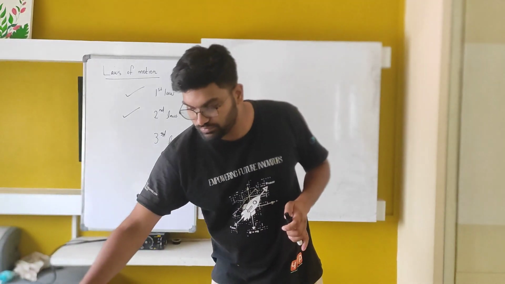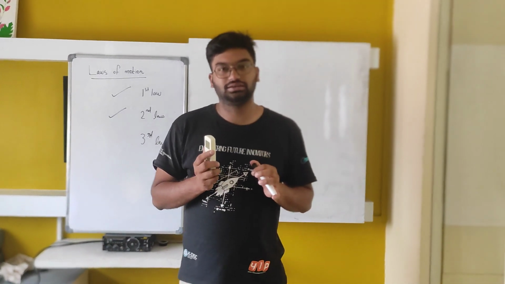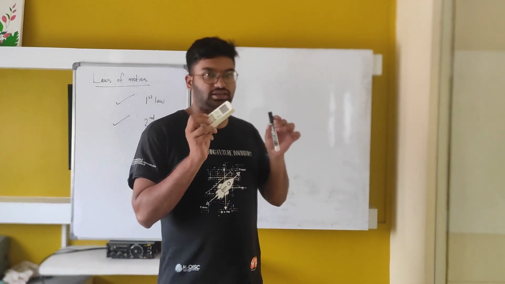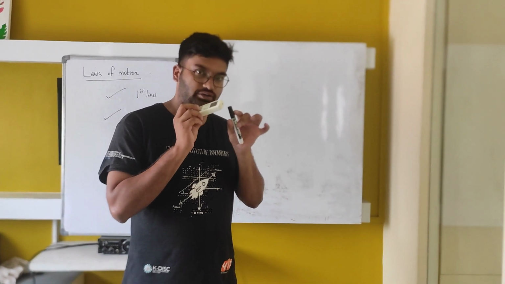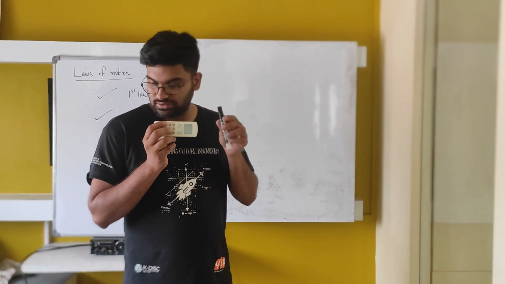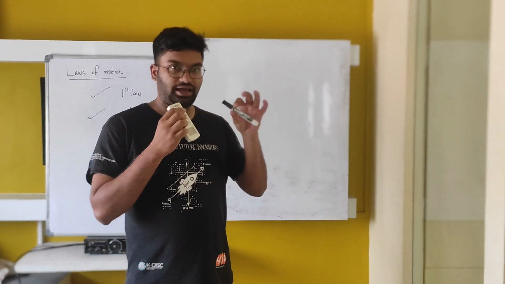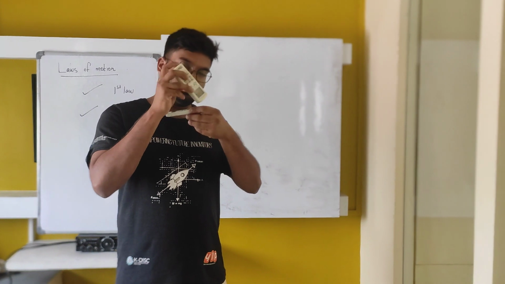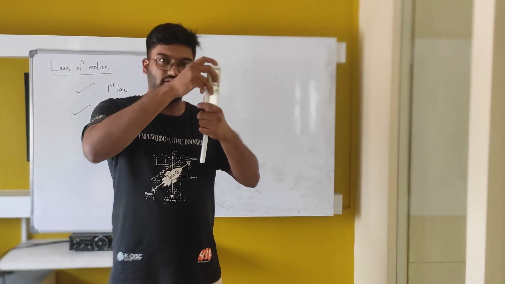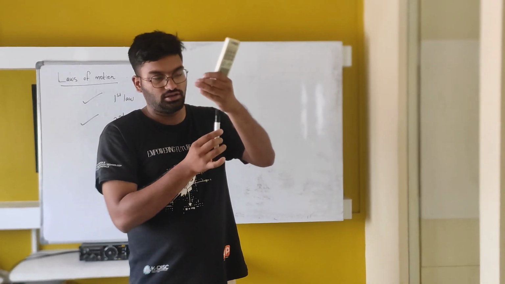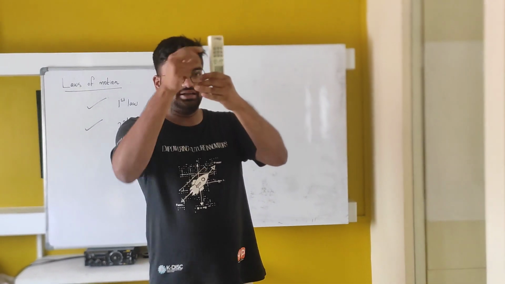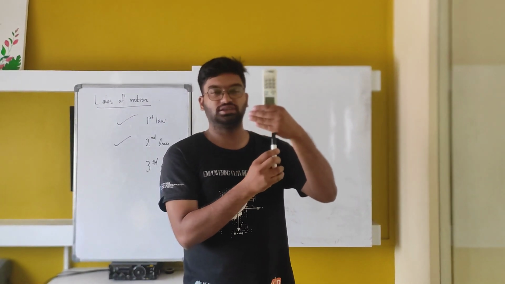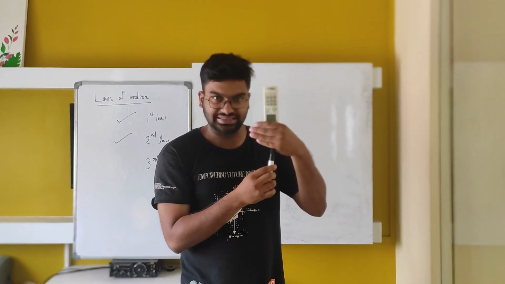For two forces to get cancelled, the two forces have to be exerted on the same body. Imagine my hand is being pushed by this one up and this one down. My hand is the object that is getting pushed from both sides.